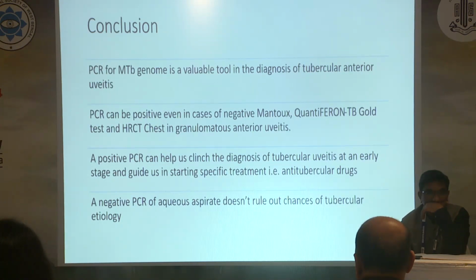But when we generalize, we can say that a negative PCR aqueous aspirate doesn't always rule out the chances of tuberculosis etiology in anterior granulomatous uveitis, and however, it can help us a lot in those presenting with the clinical features we mentioned, in the Indian scenario, which is known to be endemic for TB. Thank you.